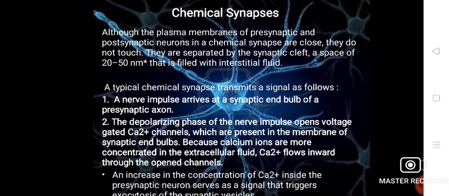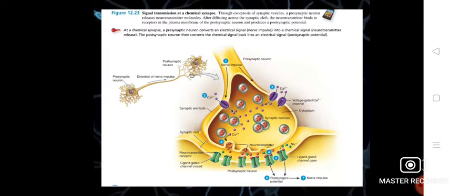the depolarizing phase of the nerve impulse opens the voltage-gated calcium (Ca2+) ion channels which are present in the membrane of synaptic end bulbs. Because the calcium ions are more concentrated in the extracellular fluid, calcium flows inwards through the open channel. An increase in the concentration of calcium inside the presynaptic neuron serves as a signal that triggers the exocytosis of synaptic vesicles. We can understand the chemical synapse easily with the help of a diagram.